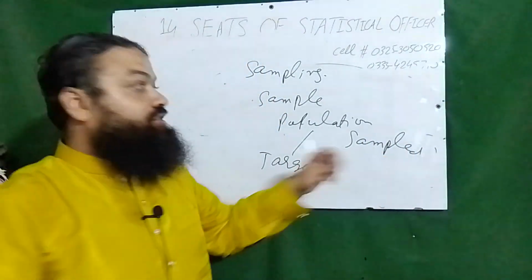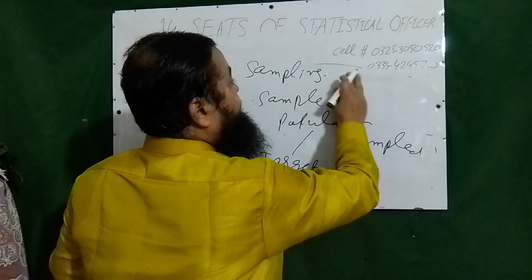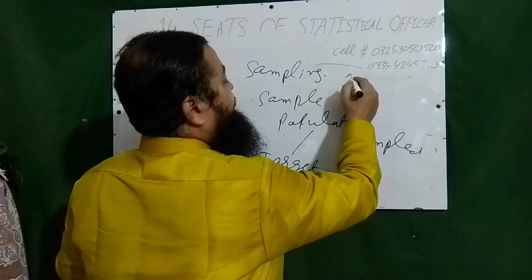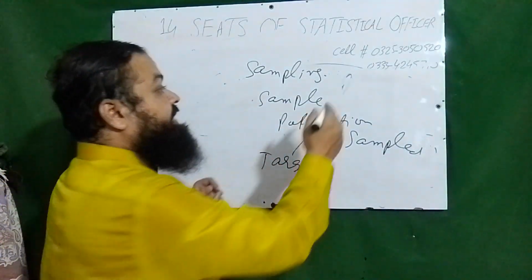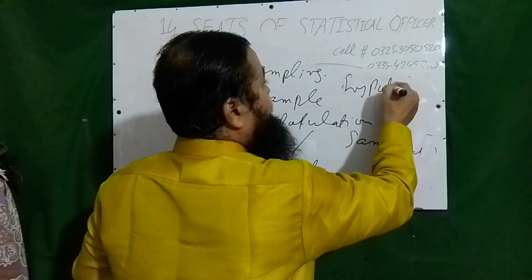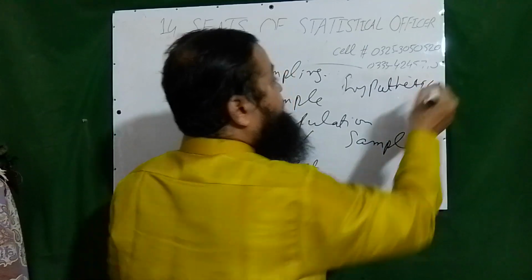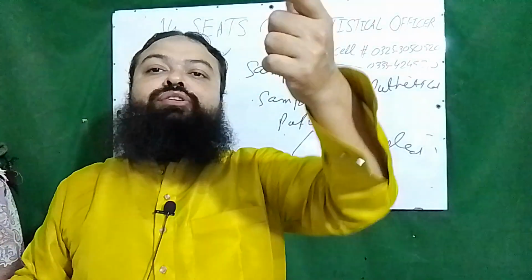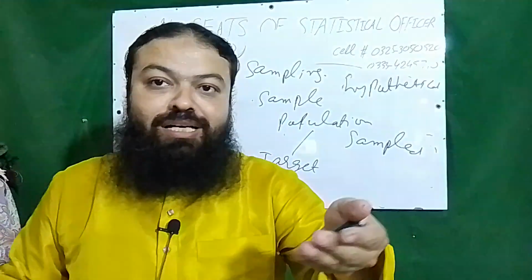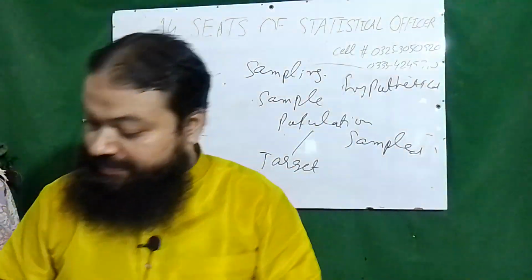Then the concrete population, whose elements are concrete, that is the physical population. And then the hypothetical population, when the outcomes do not exist but we can assume them. For example, we toss a coin and we can assume its outcomes; that is a hypothetical population.